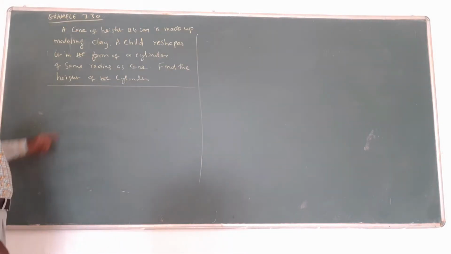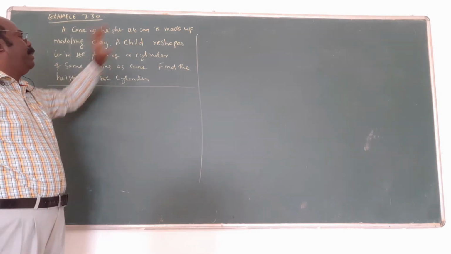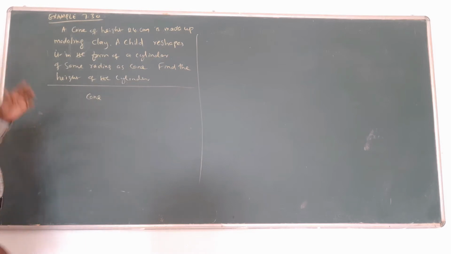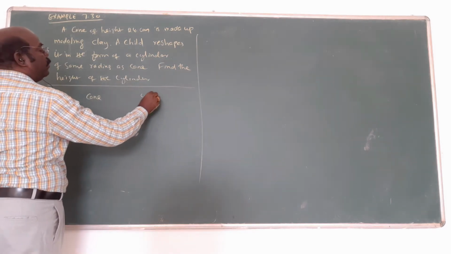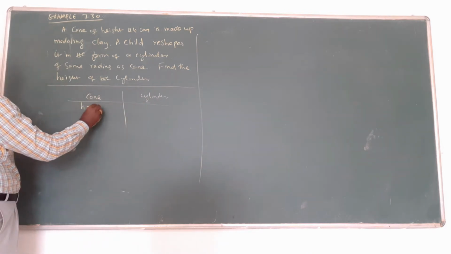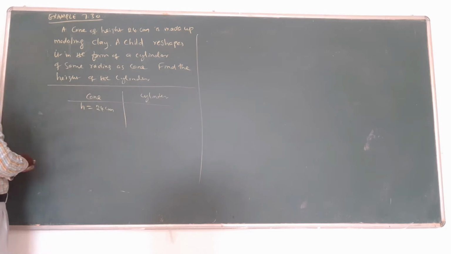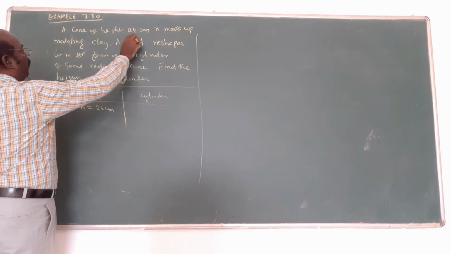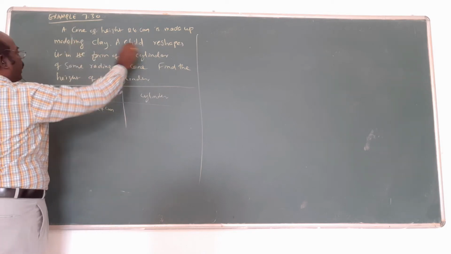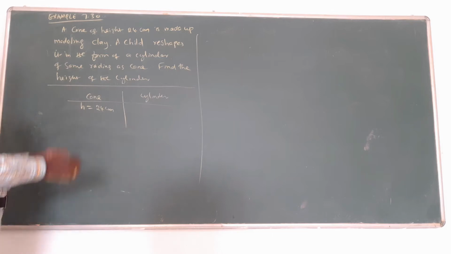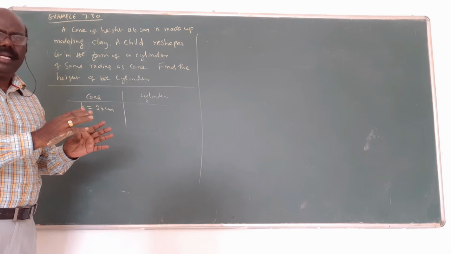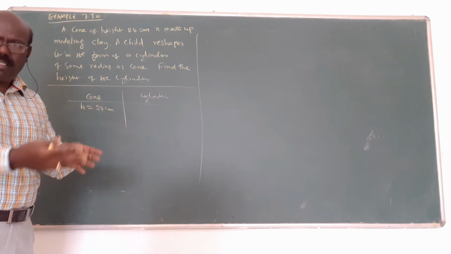Now listen here. A cone of height 24 centimeter. This is actually a cone. H is equal to 24 centimeter. A cone of 24 centimeter height made up of modeling clay. A child reshapes it in the form of a cylinder. When the cone is converted into a cylinder, both volumes will be equal.